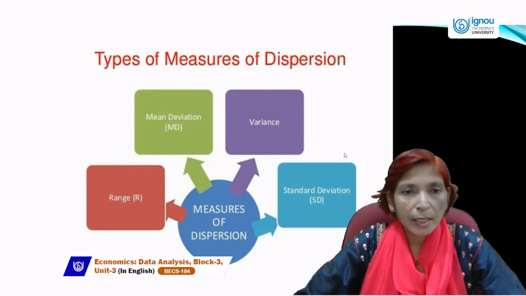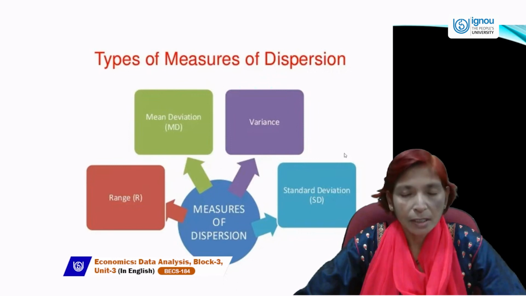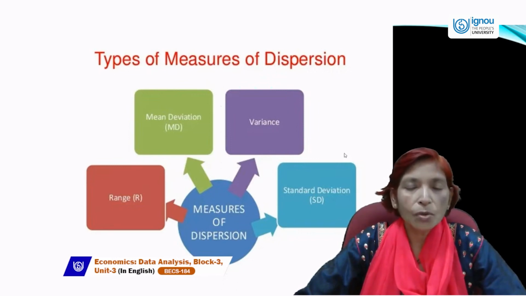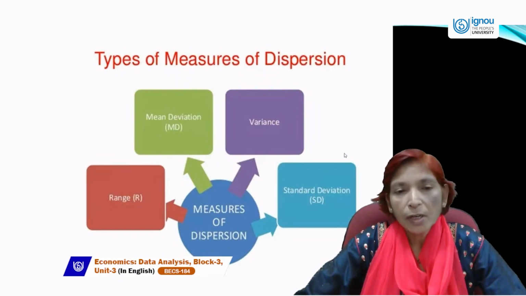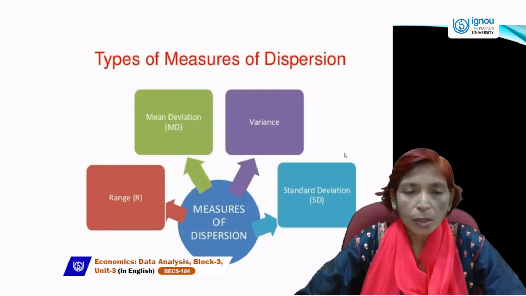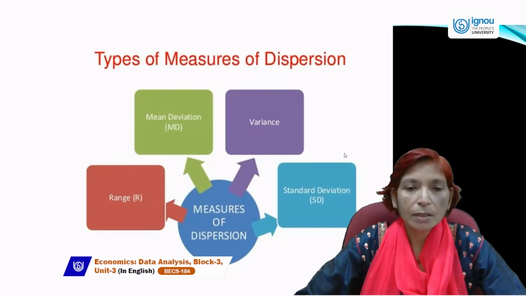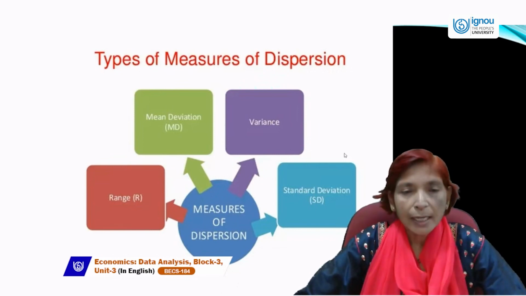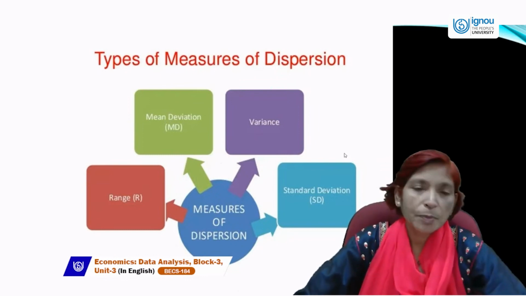And if we are not estimating the coefficient, that will be called absolute measures of dispersion. Absolute measures of dispersion are those measures which only estimate the value of range, mean deviation, standard deviation, or variance, but we can't compare it with the help of other values. So if we want to compare it with other variables, then we must find out the coefficient. And coefficient is the relative measure of dispersion.